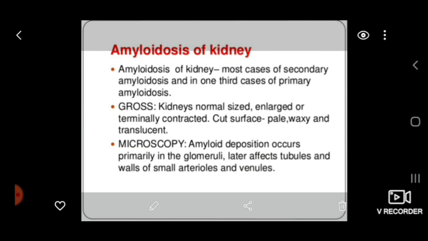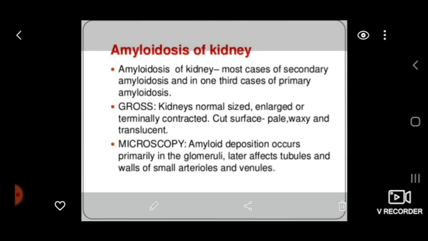First of all, discuss about kidney. Kidney amyloidosis is most common. Most cases of secondary amyloidosis and 1/3 cases of primary amyloidosis involve kidney. Gross examination: kidney may be normal size or enlarged or may be small in size. Cut surface shows pale, waxy, translucent.